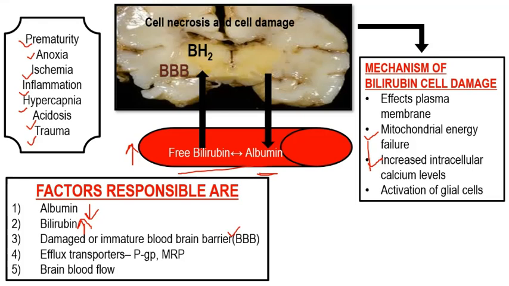Even the activation of glial cells, or the microglial cells, you can say, they release inflammatory factors like interleukins, etc. These again aggravate the process of inflammation and lead to more cell damage, leading to more cell necrosis, and the result is the stage of kernicterus.